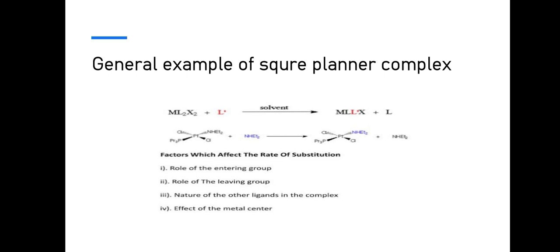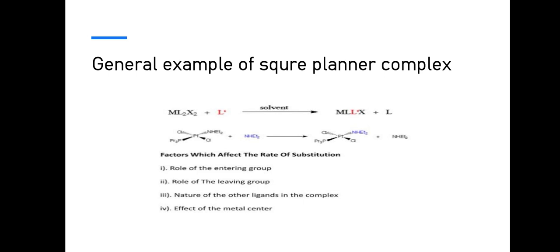Now let's look at the square planar complex of ML2X2. Simply, M is a central metal like palladium 2 plus, L is our ligand like NH3, and X are our anionic ligands like Cl minus. Substitution happens at the X site, the anionic ligand.